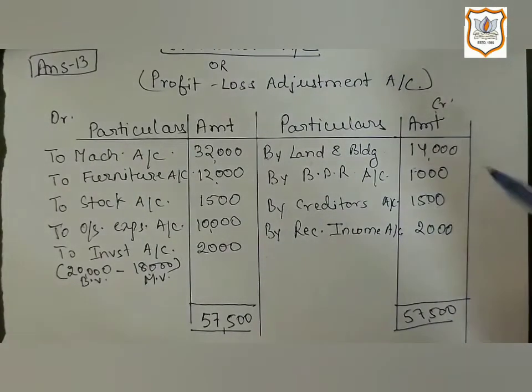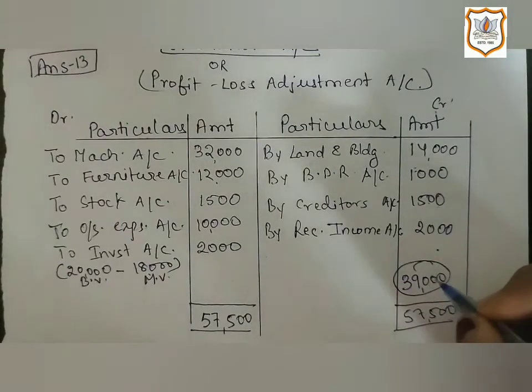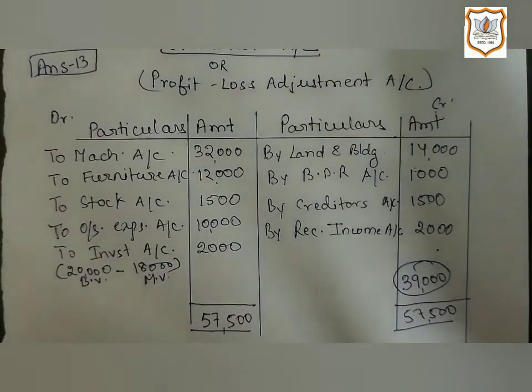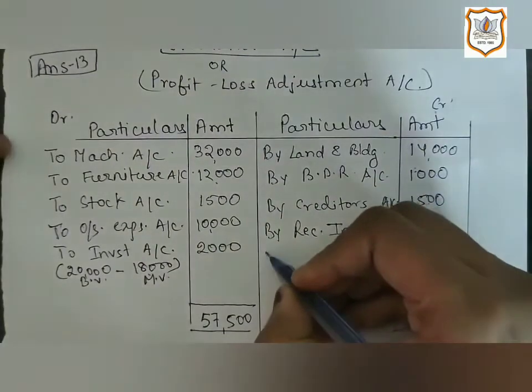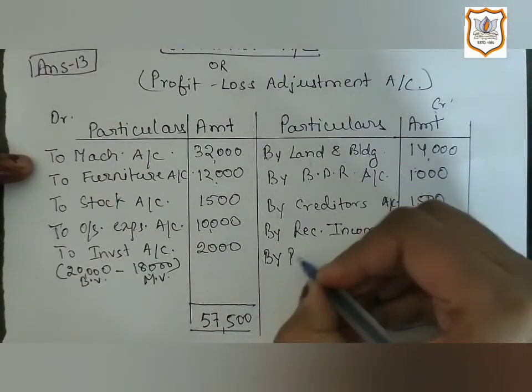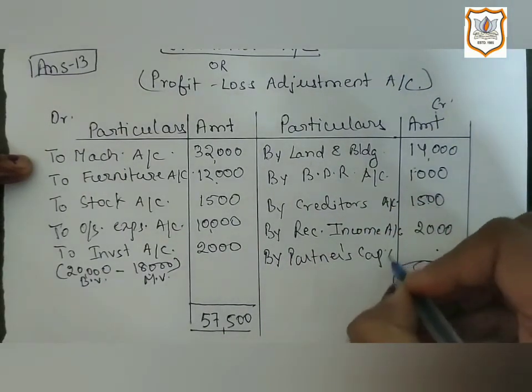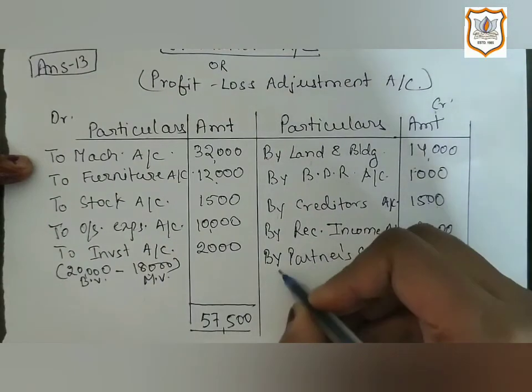So obviously difference will appear on credit side. So here difference amount is 39,000, which is revaluation loss, which will be transferred to partners capital account.